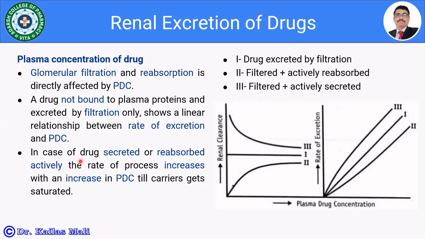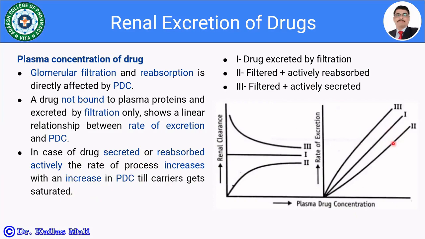In the case of a drug secreted or reabsorbed actively, the rate of the process, that is the rate of secretion or rate of reabsorption, increases with an increase in PDC till the carriers get saturated. Look at the figure.